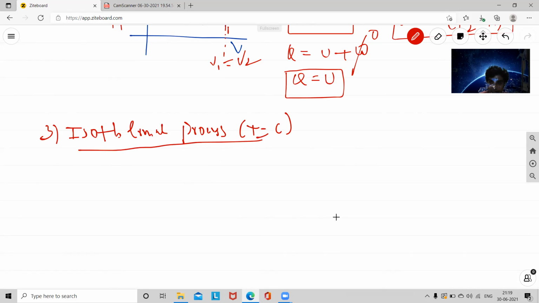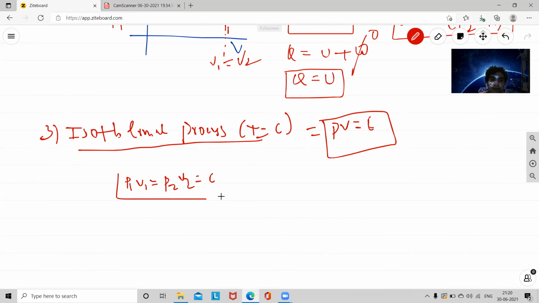I already gave the relation: for this process PV is equal to constant. This is the mathematical condition. PV is equal to constant means P1 V1 is equal to P2 V2 is equal to constant.